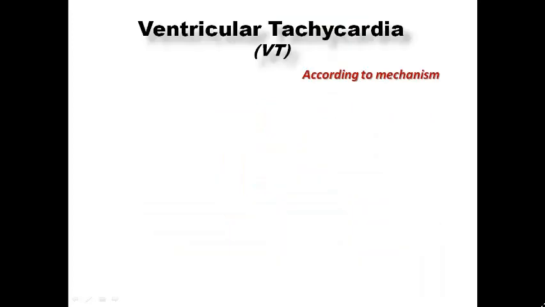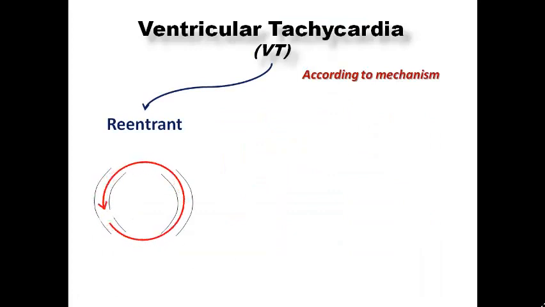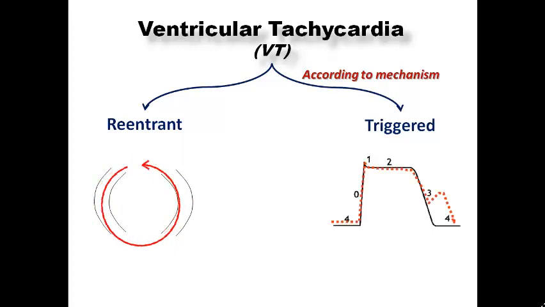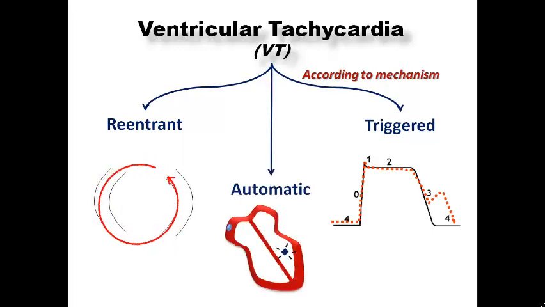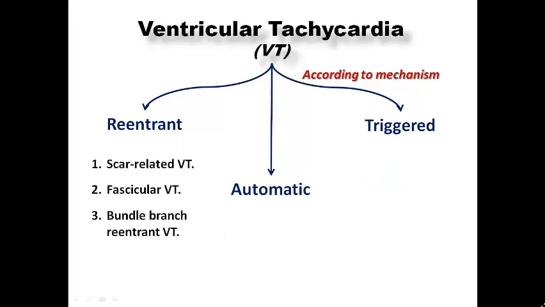Let's start with VT. If we need to classify VT, we can classify it according to the mechanism into reentrant VT, triggered VT caused by afterdepolarization, and in some cases it can be caused by abnormal automaticity, so it is automatic VT. Reentrant VT can be caused by scar-related VT, which occurs in patients with already structural heart disease who have multiple scars in the myocardium, and so these scars can develop a scar-related reentry. As we know, reentry needs an obstacle in the middle and two pathways around it with different conduction velocity and different refractory periods, and this gives a substrate for development of a reentrant circuit.